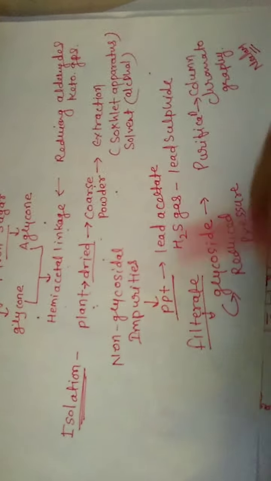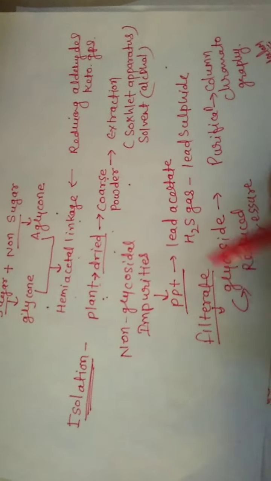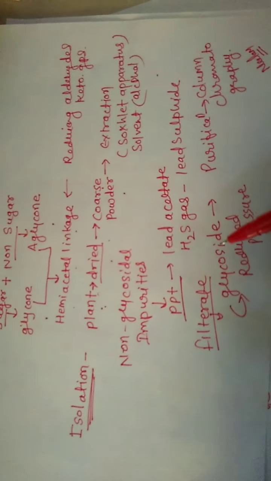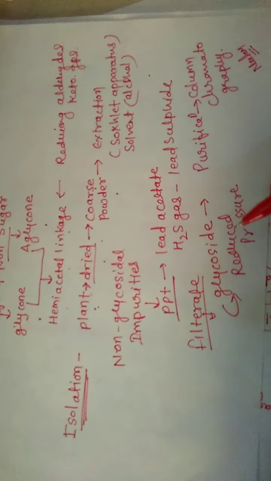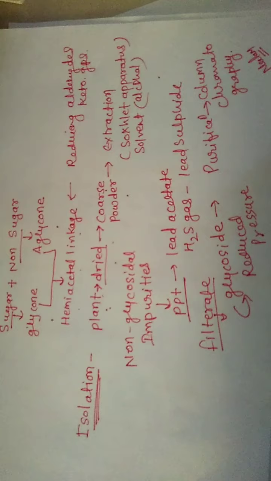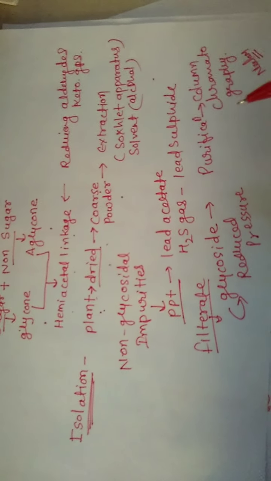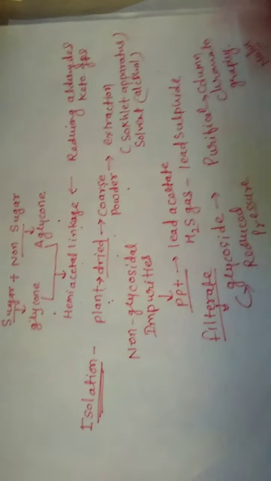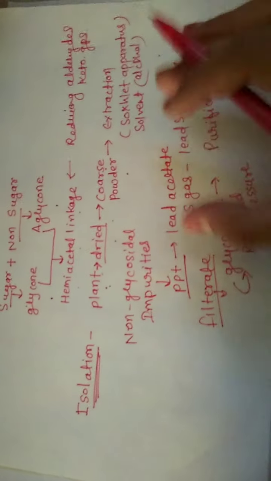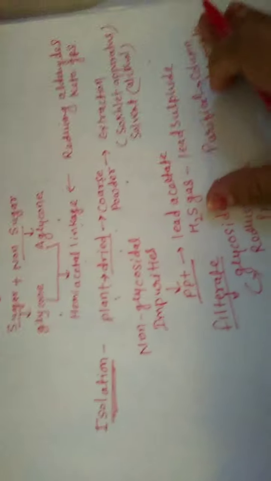Now the filtrate will contain pure glycoside, filtered under reduced pressure, and purified by column chromatography. This is the process of isolation, how to isolate a glycoside.